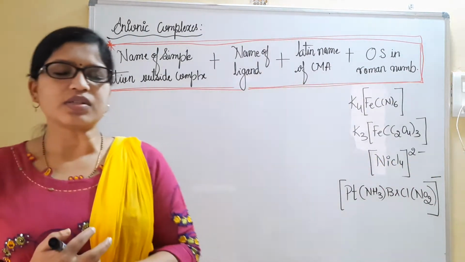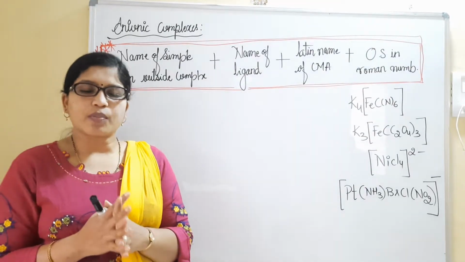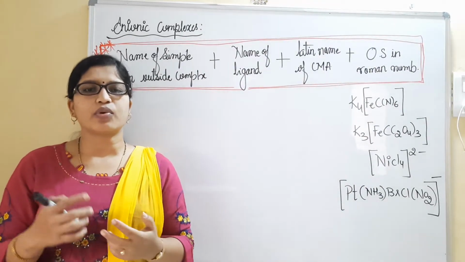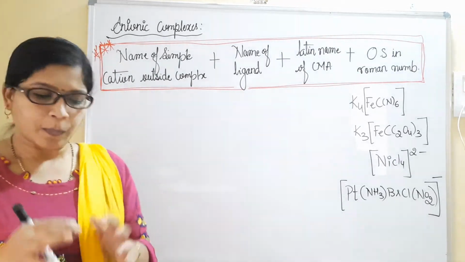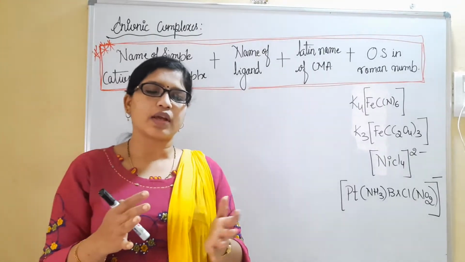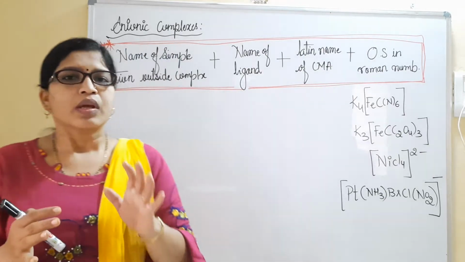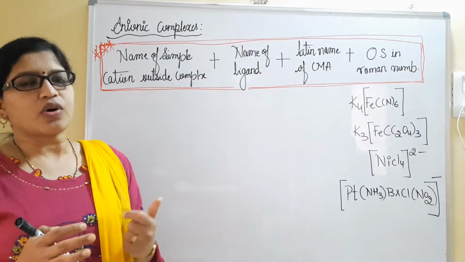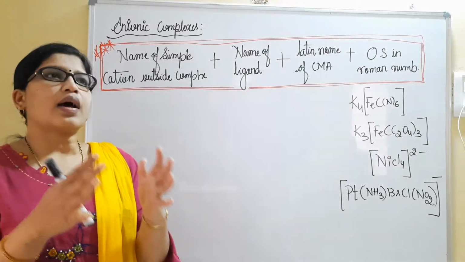Welcome back, dear students. In the last session, we discussed coordination compounds, naming coordination compounds in the presence of a metal ion in cationic complexes. Whenever we consider cationic complexes, we name them in the usual way. But in anionic complexes, there are certain changes we are supposed to follow.